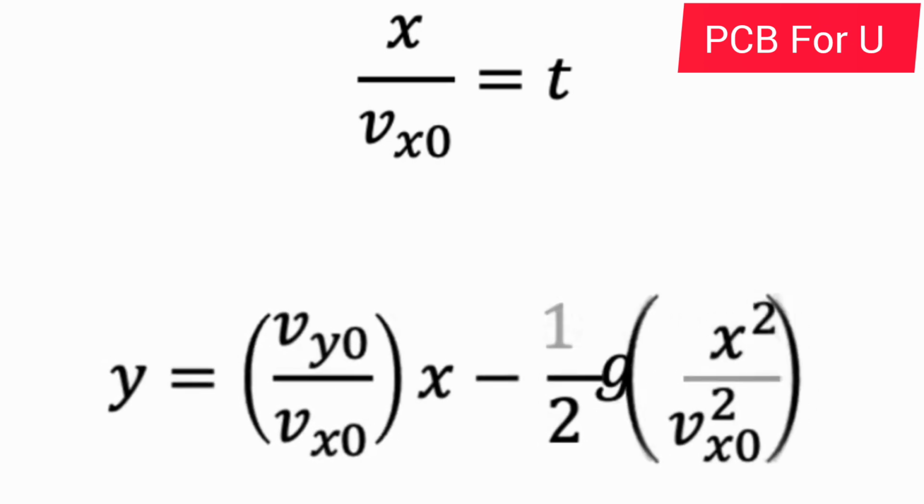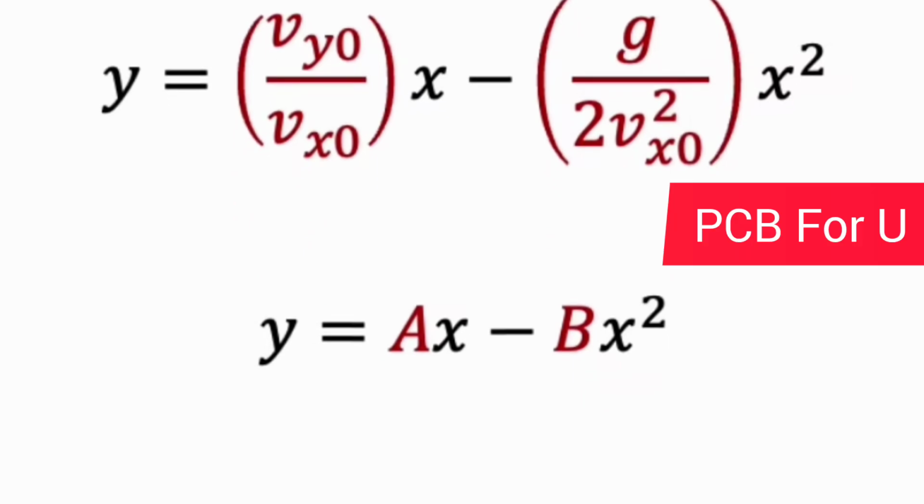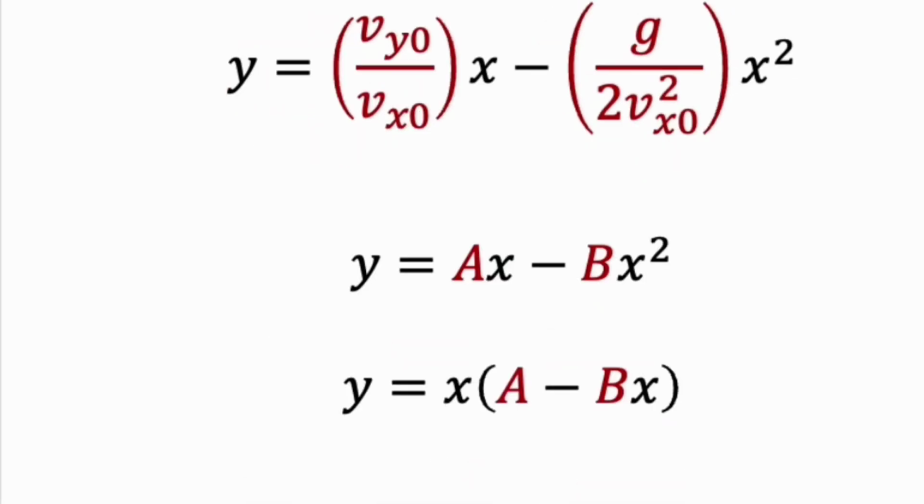This equation is similar to the parabolic equation, that is y is equal to ax minus bx square, where a is equal to Vy naught by Vx naught, and b is equal to g by 2 Vx naught square. The formula y equal to ax minus bx square is nothing but the equation of a parabola. So the path or trajectory of any projectile is a parabola.